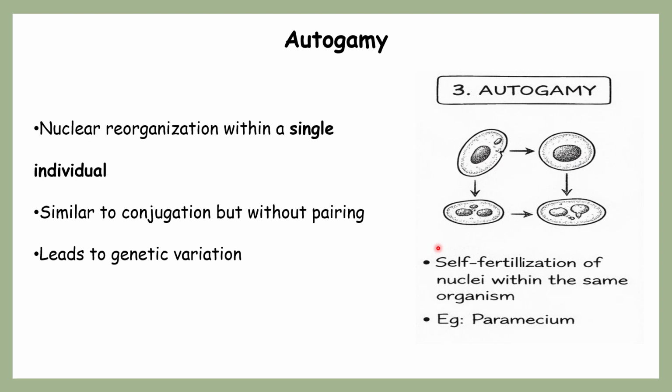Here the nucleus in the same organism fertilizes with each other. As a result, there is no genetic variation. But this type of reproduction can be seen in paramecium.